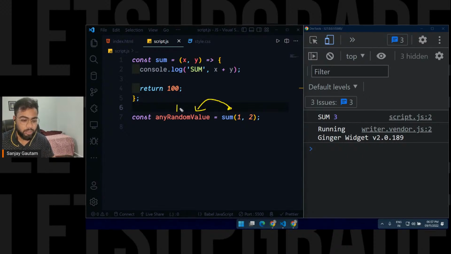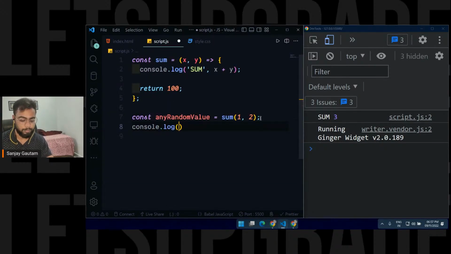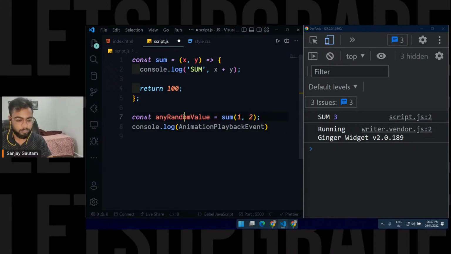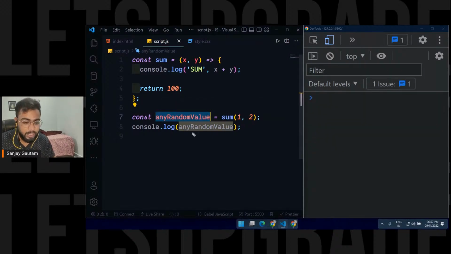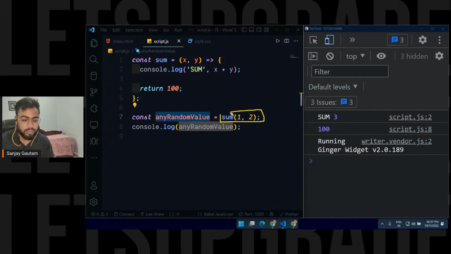Okay, so now this anyRandomValue is 100. Just to check, let's do a quick console.log of any random value, our variable name. I'm just going to copy it, paste it here and save it. See, this anyRandomValue is going to store whatever your sum function was returning.